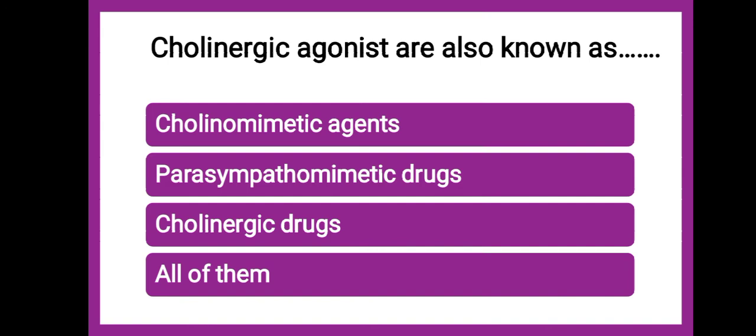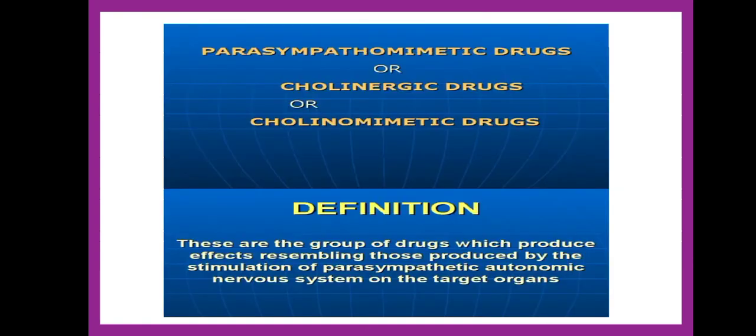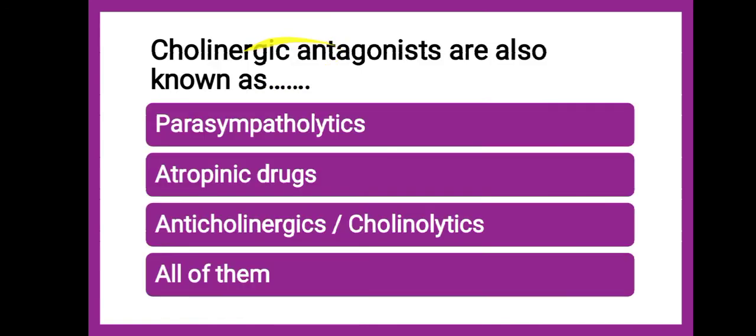So these are cholinomimetics also, parasympathomimetics also, and cholinergic drugs also. So the correct answer is, it is all of them. Cholinergic agonists are also known as cholinomimetic, cholinergic drugs, and parasympathomimetic drugs. That means they mimic the similar kind of response, or they activate the parasympathetic stimulation.